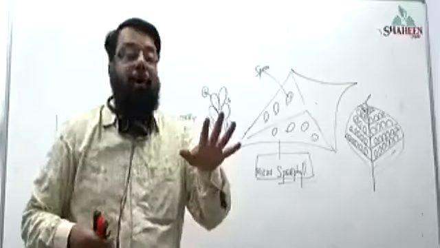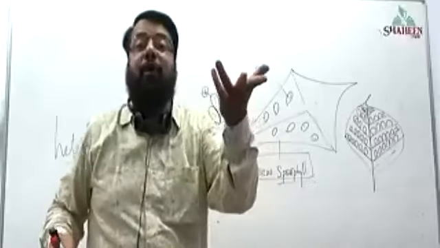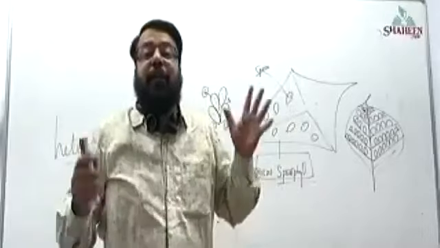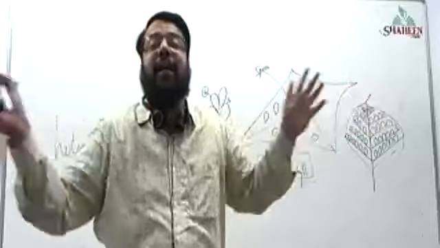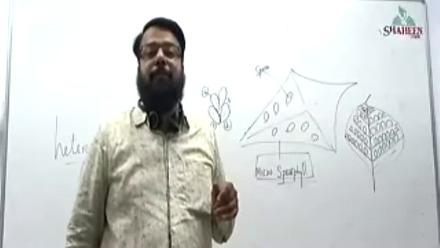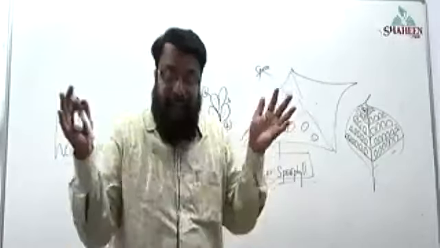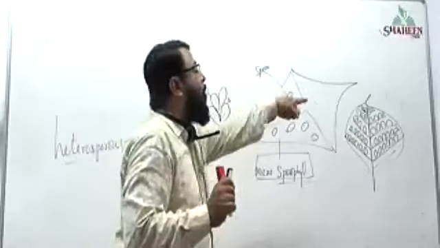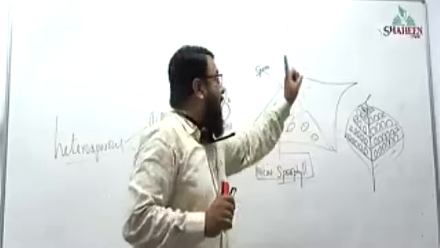A cone or a strobili will have how many microsporophylls in this case? Many microsporophylls. These microsporophylls are compactly arranged. When they come together, compactly arranged, they form a strobili or a cone.